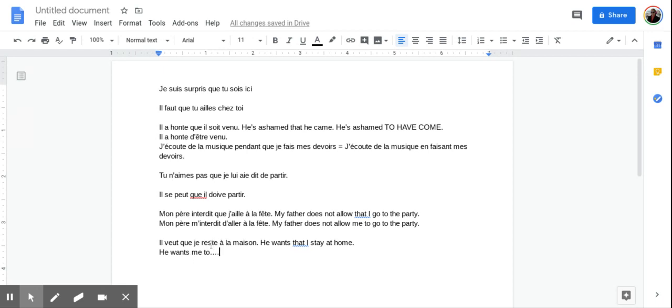And you'll also see in this example that this is the subjunctive, but because rester is a regular ER verb, I can't tell the difference. So we don't actually have to change it.